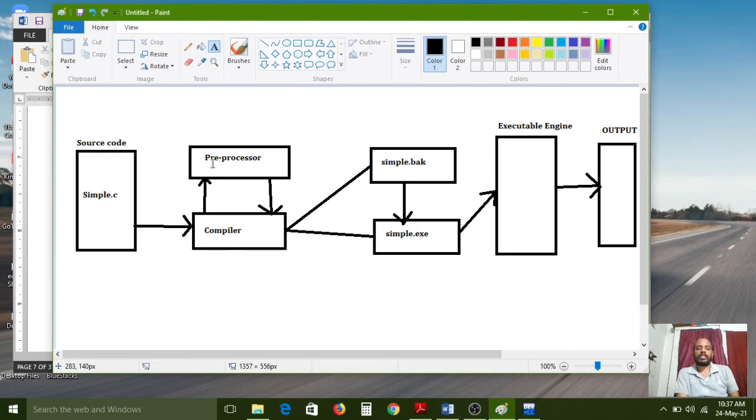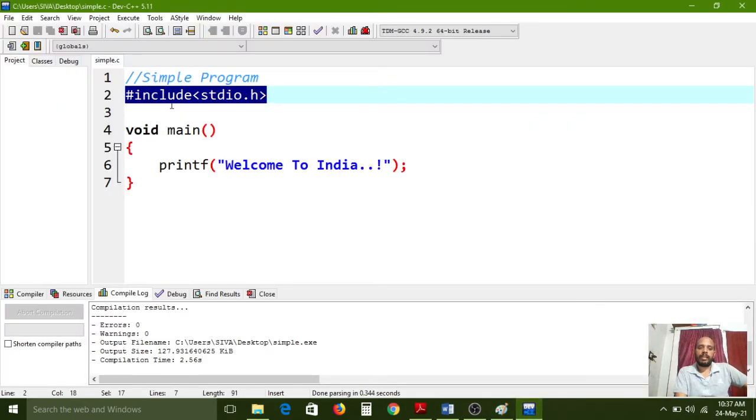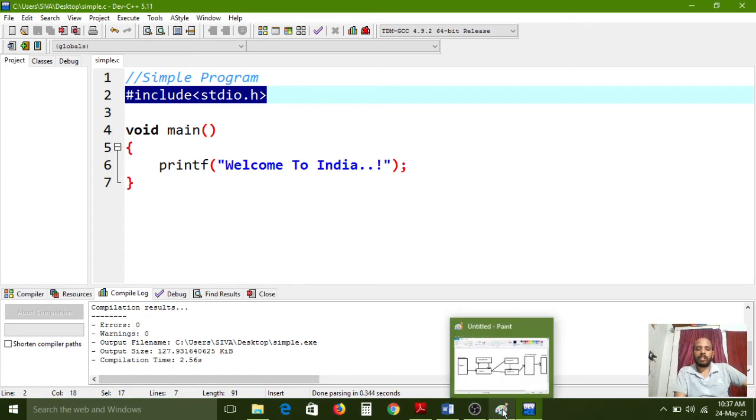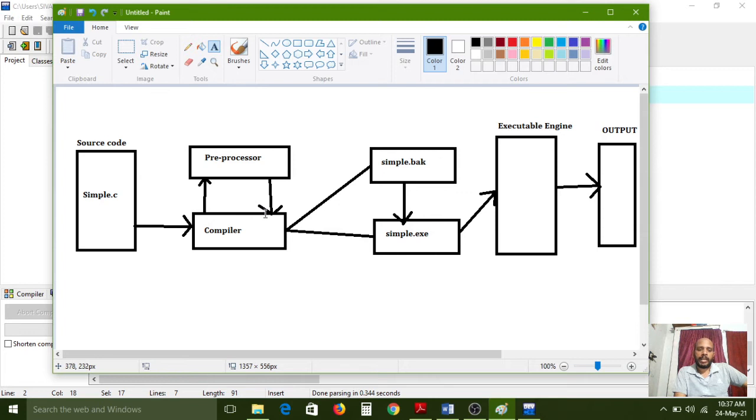After that the preprocessor statement will be processed, that is, stdio.h. In our example program we have only one preprocessing directive. So first it will preprocess that directive and link it into our program. After that it will check whether there are any other preprocessing directives. There are none. So after linking stdio.h, once the preprocessing task is over, the entire source code is transferred again to the compiler.